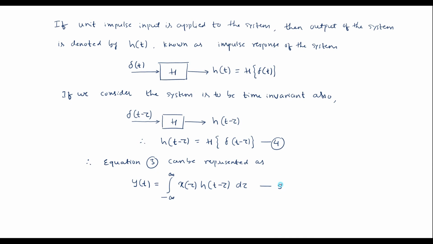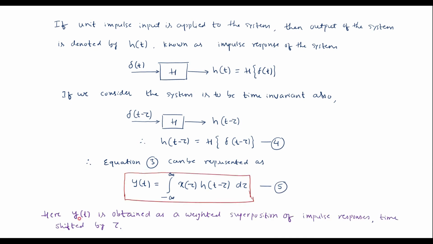We'll call it equation number 5. Here y(t) is obtained as the weighted superposition of impulse responses time shifted by tau. Thus, in equation 5, the superposition is known as the convolution integral.